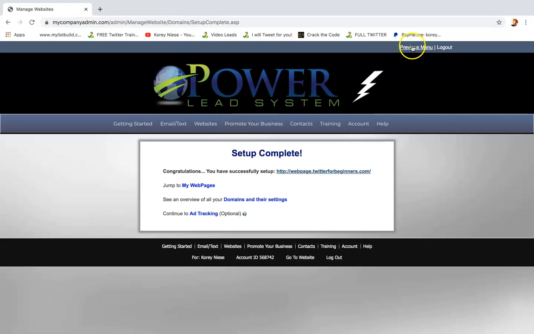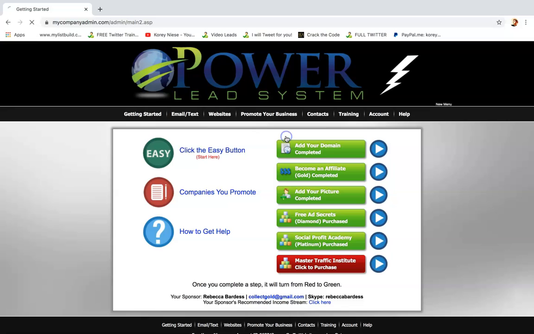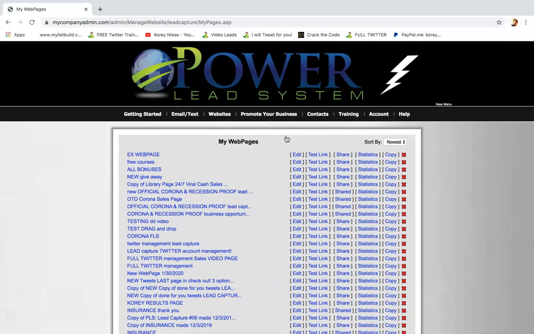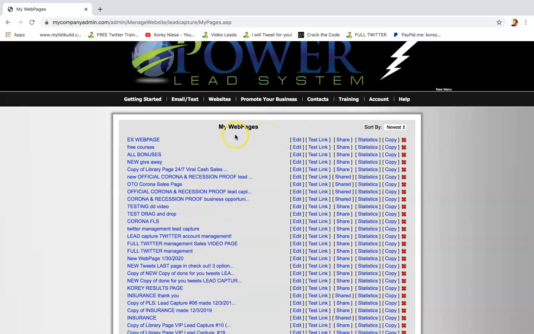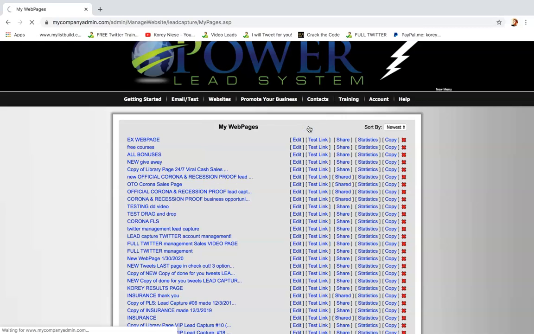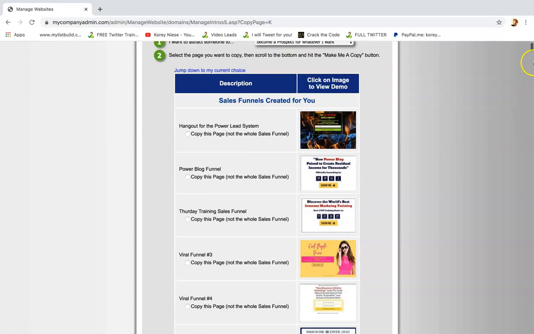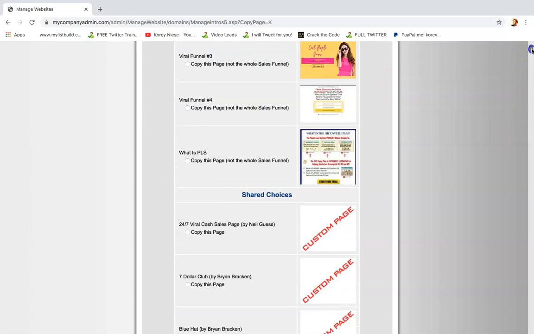Let's go over to our old editor because our original editor is fantastic and it still works very well. It works super well. Most of my pages obviously are made with the old editor since I've been with Power Lead System for about 4 years now. But usually what I like to do is click on copy web pages. I like to copy a template that I like, and then it brings me to the editing section. And it's just really easy.